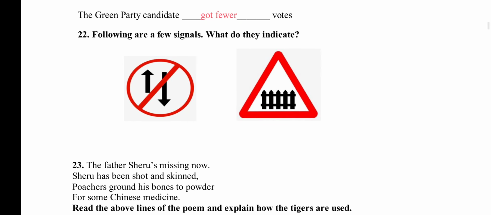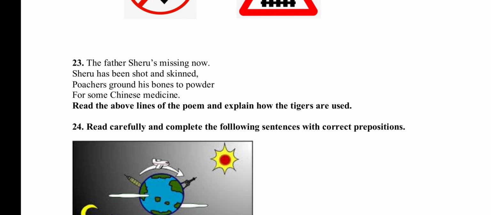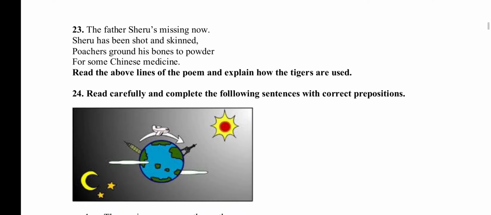So the following are a few signals. So this is a one-way signal. The second one is there is a railway gate over there. So this indicates that. The father, Sheru, is missing now. Sheru has been shot and skinned. Poachers ground his bones to powder for some Chinese medicine. So read the above lines of the poem and explain how the tigers are used. See your poem again. So you should know the summary well.